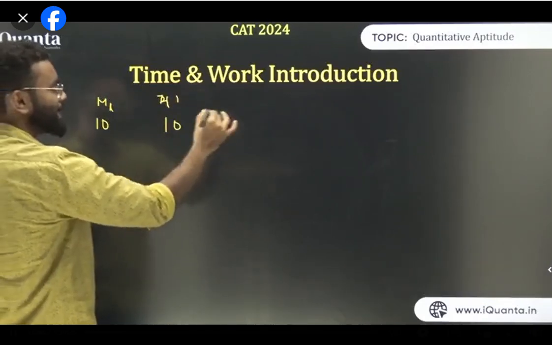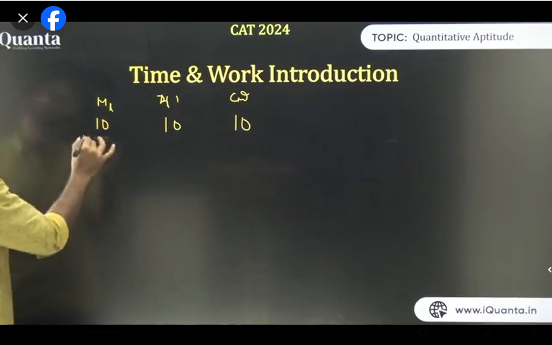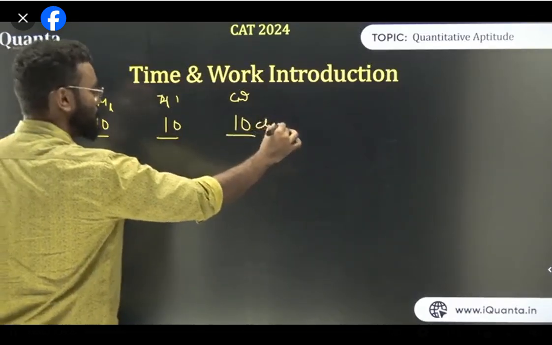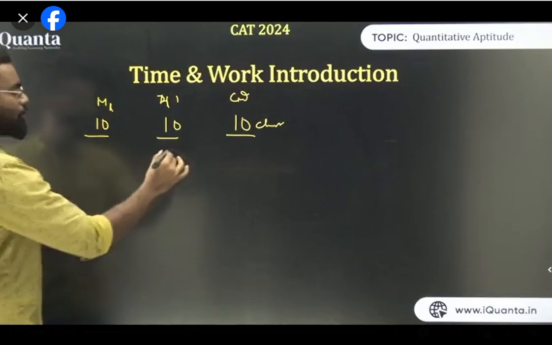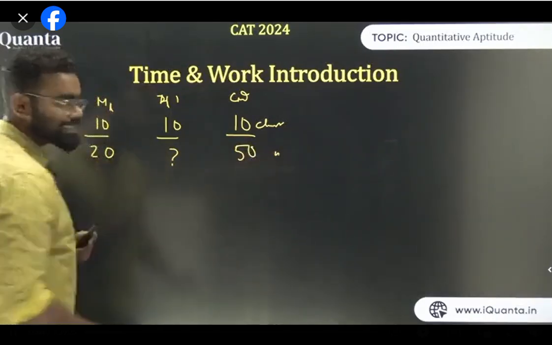So 10 men in 10 days can build, which is work, let's say, 10 chairs. So it is given 10 men can build 10 chairs in 10 days. So 10 men, 10 days, 10 chairs. Now my question is, in how many days can 20 men build 50 chairs? Let's say this is the question.